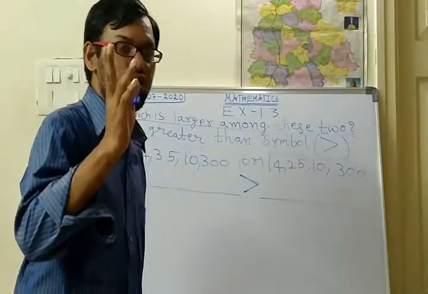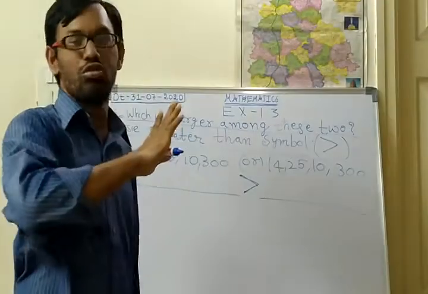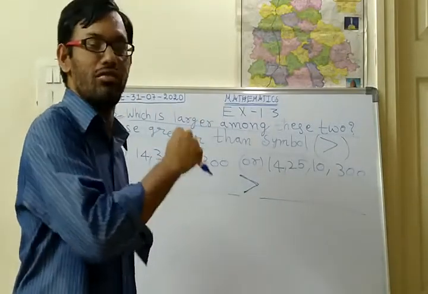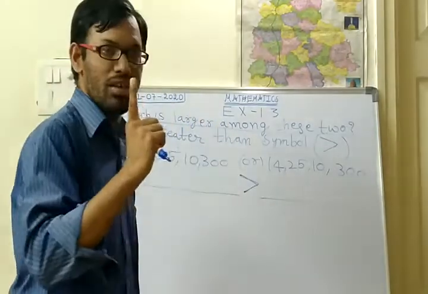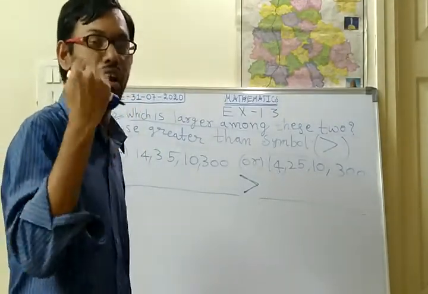So I think so you know. If you know, it means you try to understand and try to do this problem. If you don't know, then once again you listen, you can understand. So the first method is by counting the number of digits.